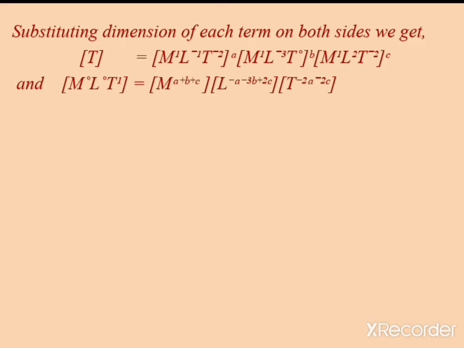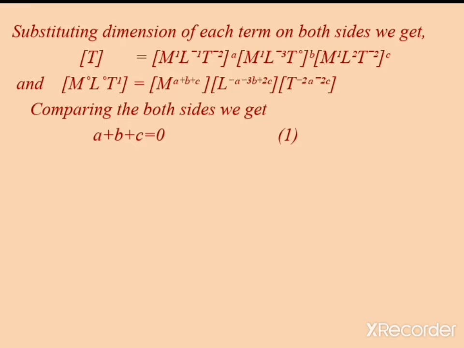Okay, so comparing both sides we get a plus b plus c is equal to 0, minus a minus thrice b plus twice c is equal to 0, and minus twice a minus twice c is equal to 1, or after simplification you can write a plus c is equal to minus half.